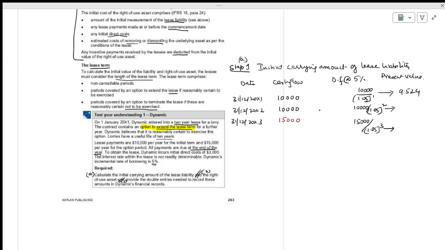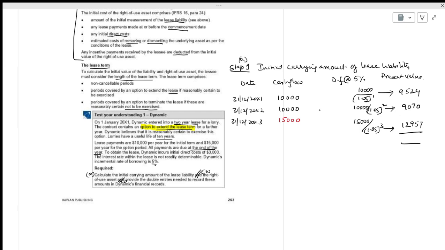Second one, 9,070. Next, 15,000 divided by 1.05 to the power of 3 is 12,957. Total.